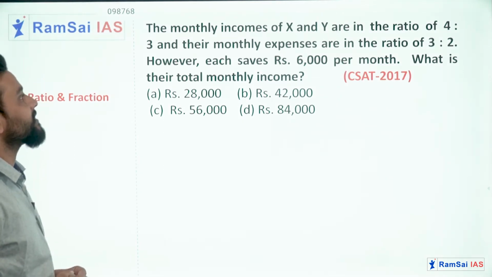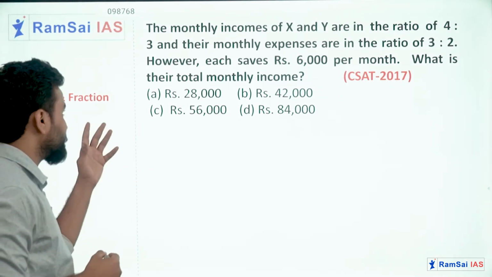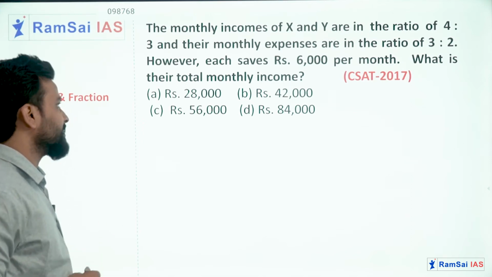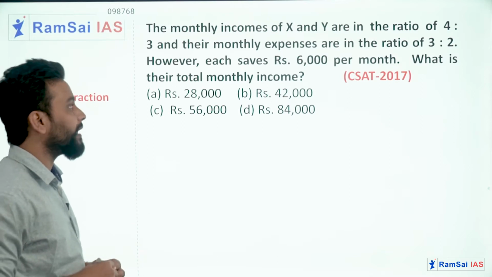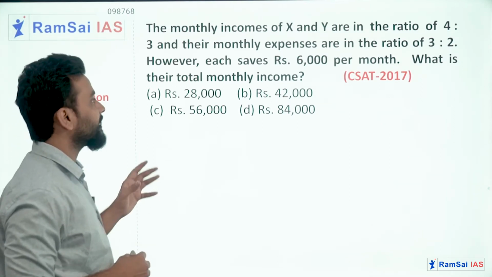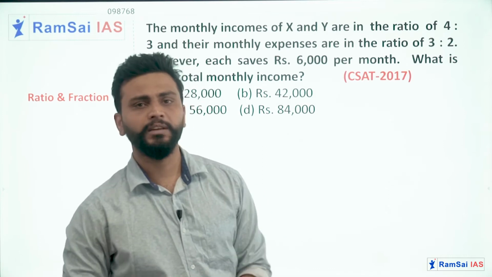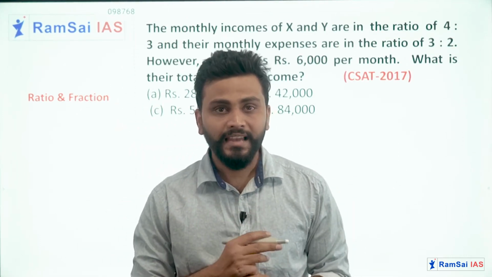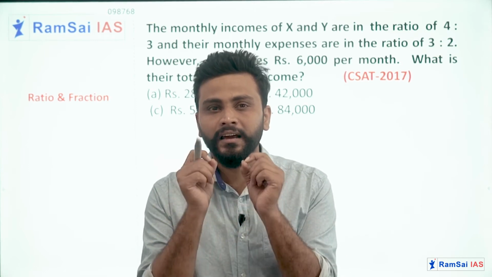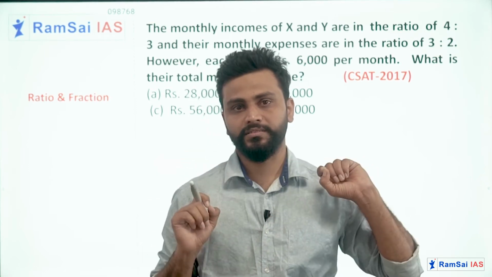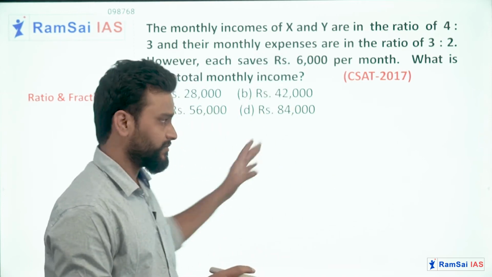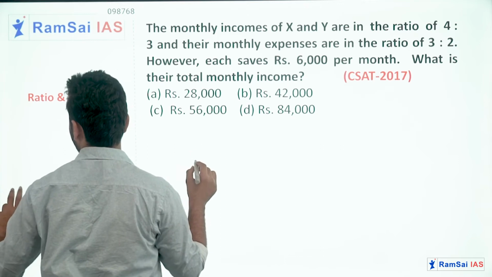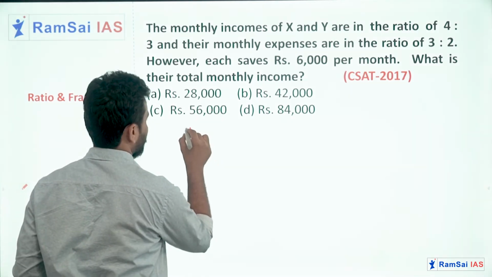The monthly incomes of X and Y are in the ratio 4:3 and their monthly expenses are in the ratio 3:2. However, each saves 6,000 per month. What is their total monthly income? Okay, I'll do one thing, as it was given in the form of ratio, I'll consider a common factor for the ratios. Don't be confused, just watch. I am talking about their incomes here, okay? I am talking about their incomes.